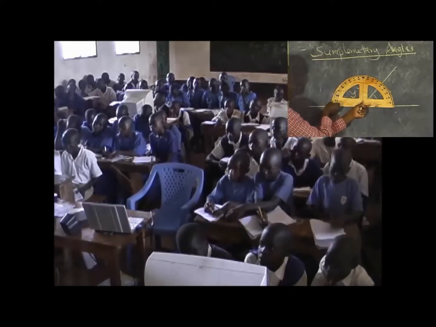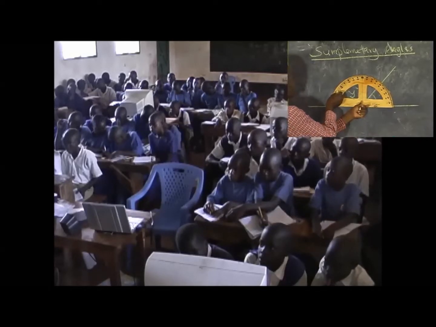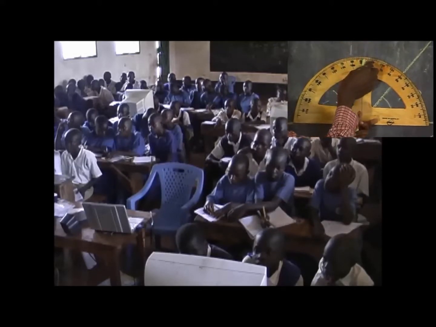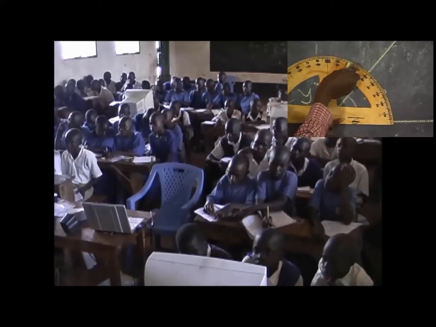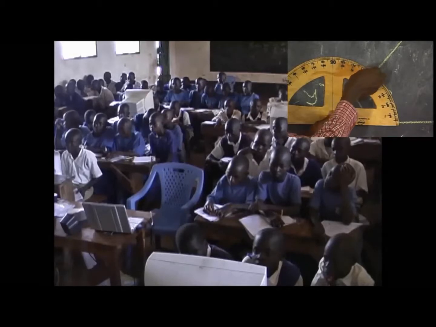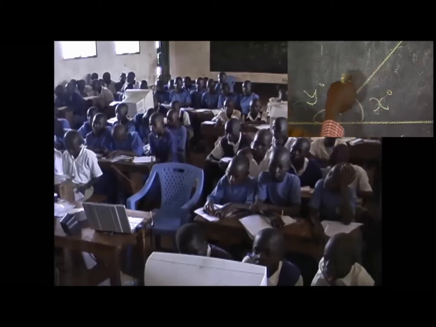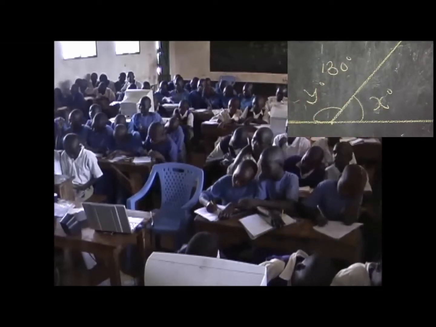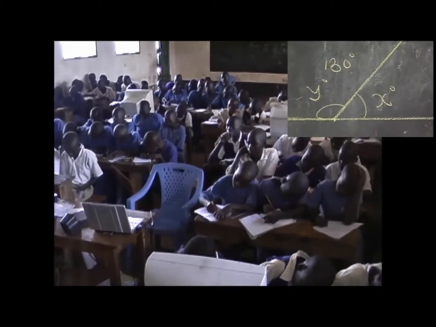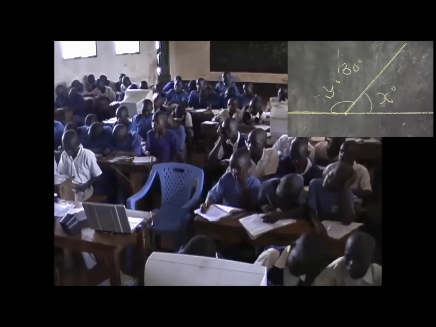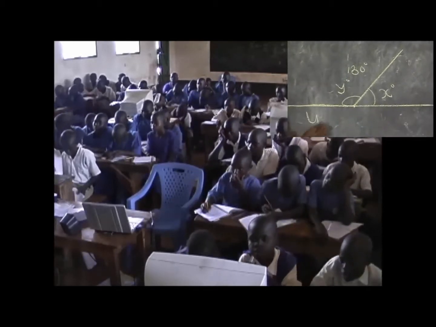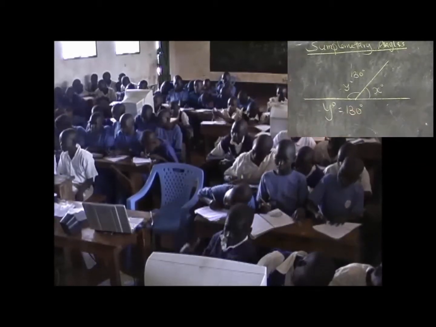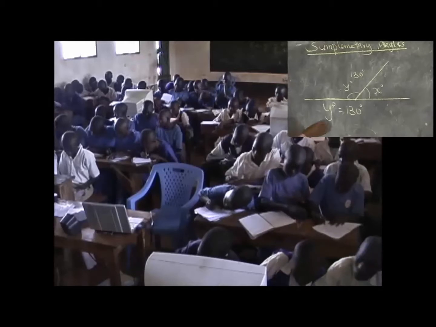So we have 0, then we have 10, 20, 30, 40, 50, 60, 70, 80, 90, 100, 110, 120, 130. The size of the angle marked Y is 130 degrees. So we can easily say that angle Y is 130 degrees.